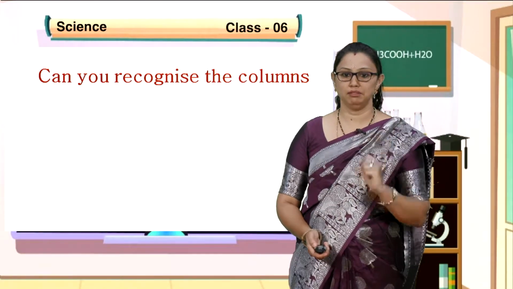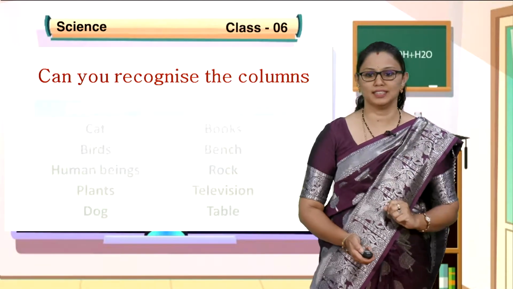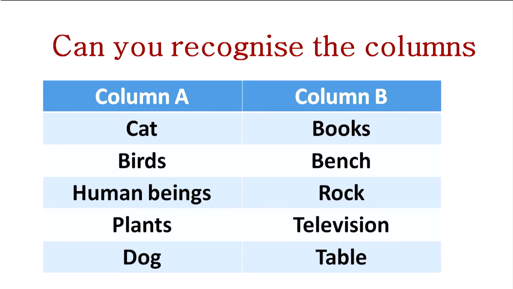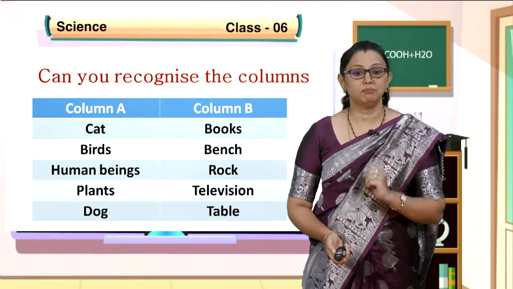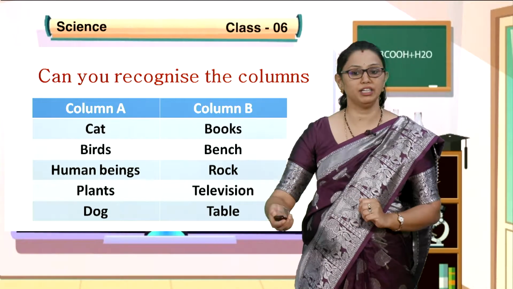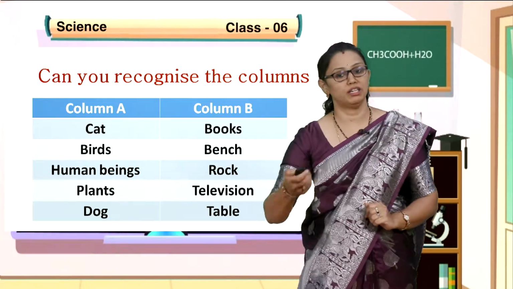First, before going to the content, can you recognize this column? Column A has cat, birds, human beings, plants, dog. Column B has books, bench, rock, television, table. By seeing column A and column B, I think you recognize, children. Yes, column A represents the living organisms. Column B represents non-living things.